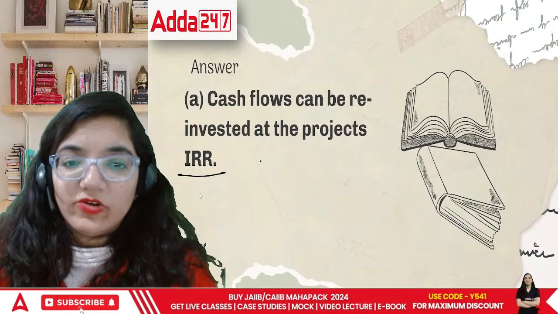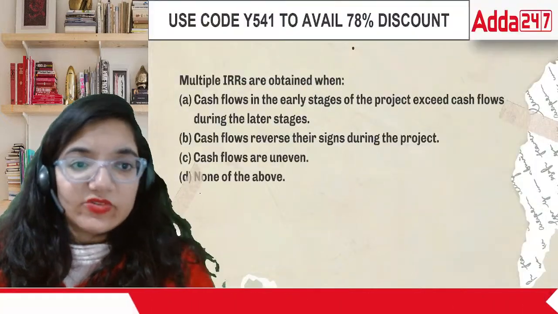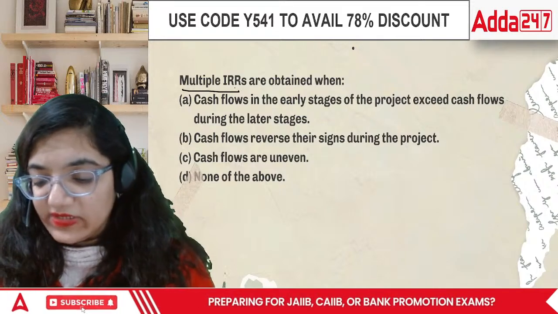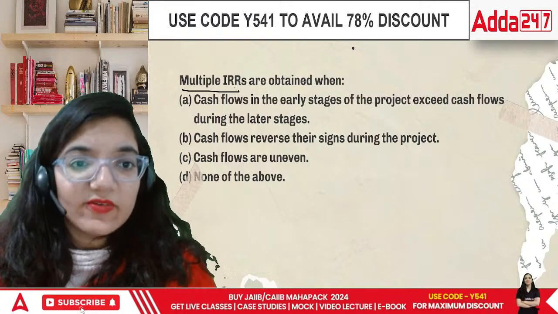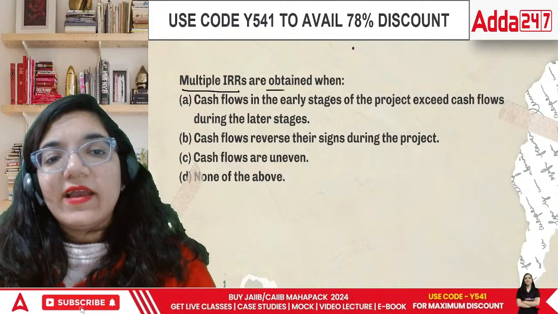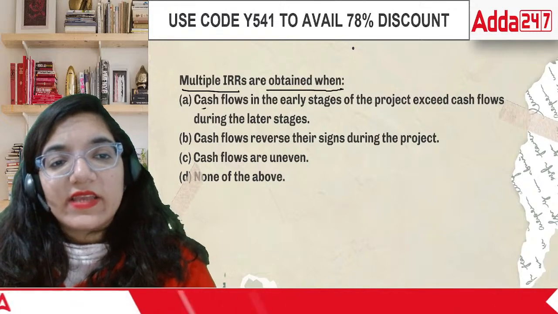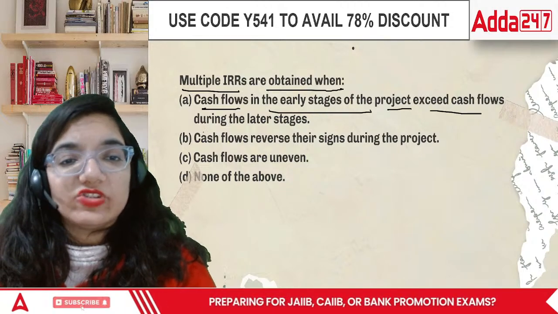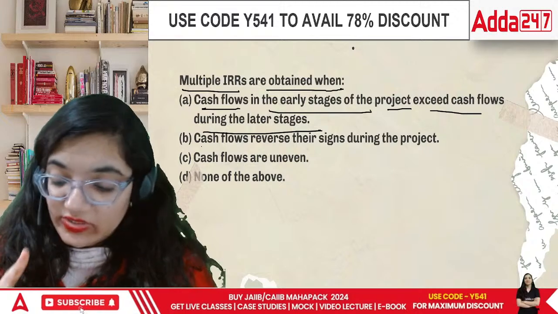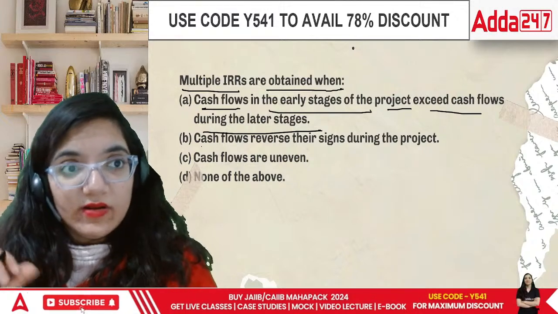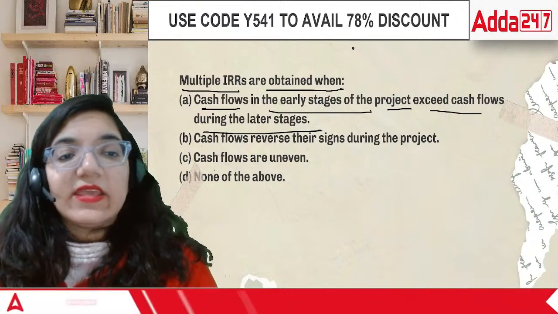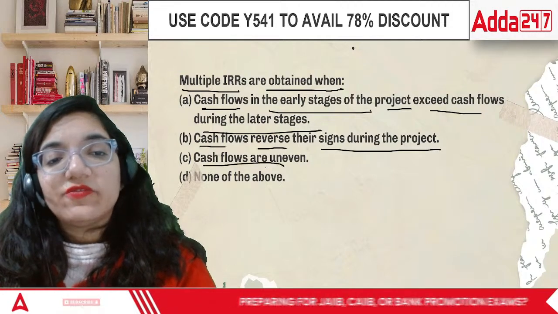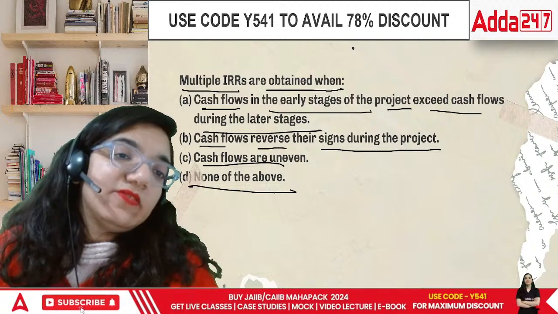Now let's move on to the next question. The next question says multiple IRR. This is also a situation given in our book itself. The question: multiple IRRs are obtained when the cash flows in the early stages of the project exceed the cash flows during the later stages, when cash flows reverse their sign during the period, when cash flows are uneven, or none of the above. This is a question from the IIBF book.